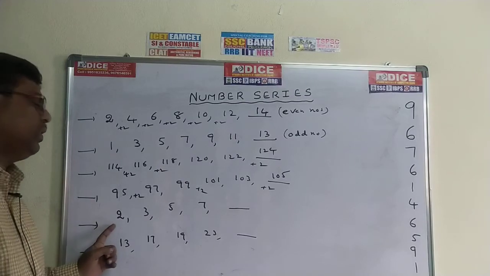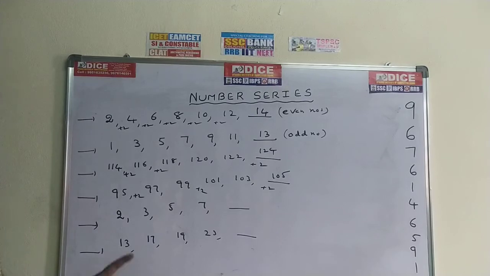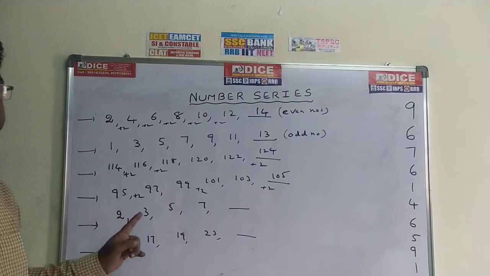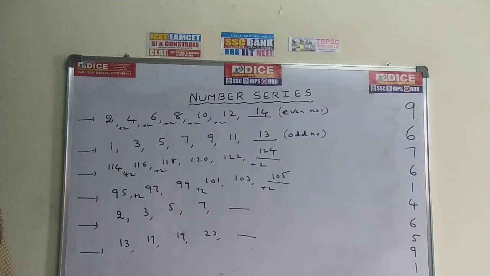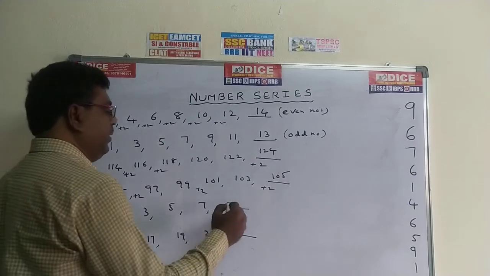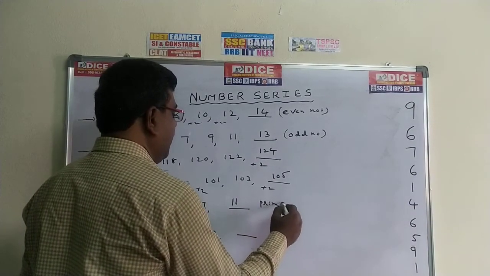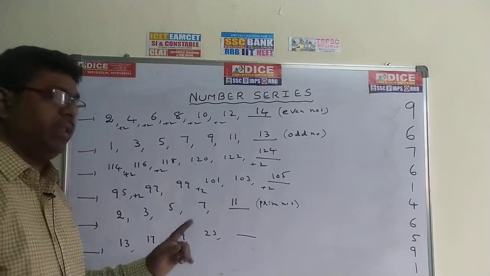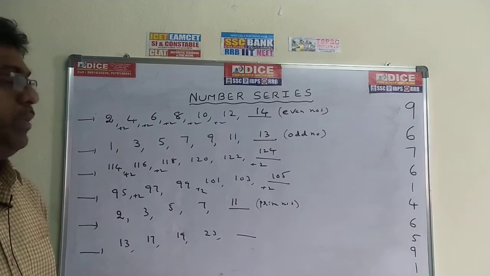If you come to this problem, 2, 3, 5, 7 and so on. These are all prime numbers, Pradhana Sankhyalu. 2, 3, 5, 7. The next prime number is what? 11 is the prime number. So these are all prime numbers: 2, 3, 5, 7. The next prime number is 11, not 9. 9 is not a prime number. The next prime number is 11.